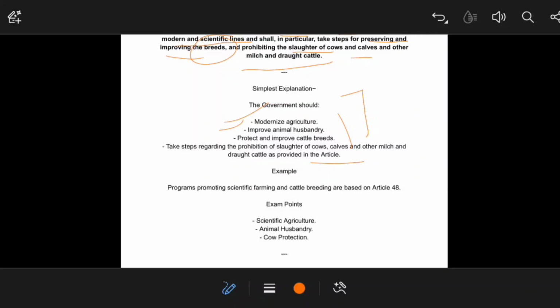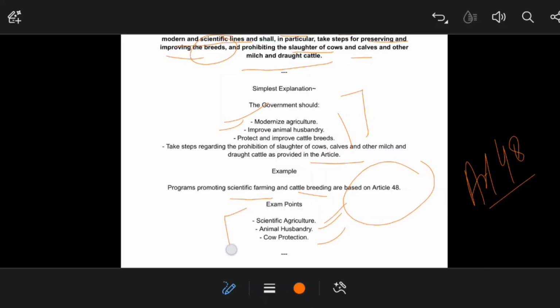Okay, so this directive principle, or particularly this article, imposes a very strong duty on the state. For example, a program promoting scientific farming and cattle breeding is basically inspired by Article 48 of the Indian Constitution. Okay, from the exam point of view, scientific agriculture, animal husbandry, and cow protection are the provisions that are part of Article 48.